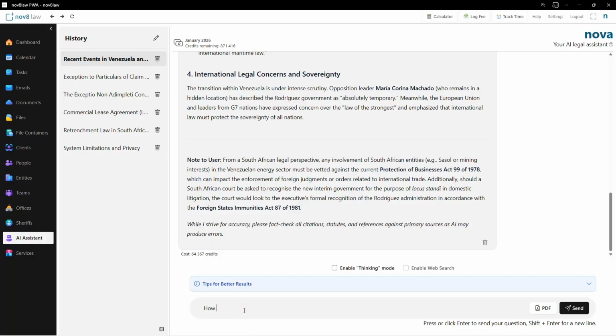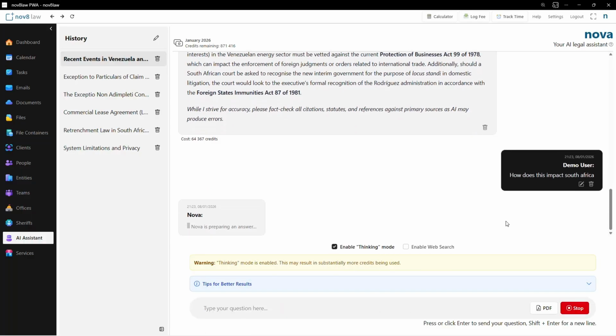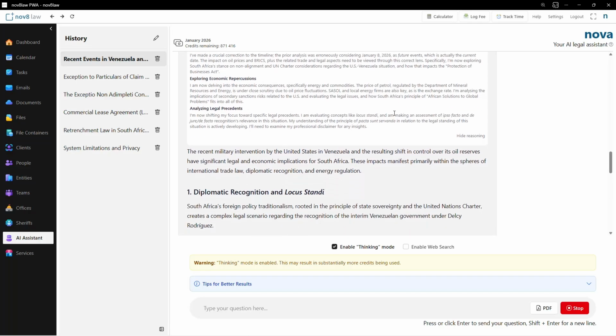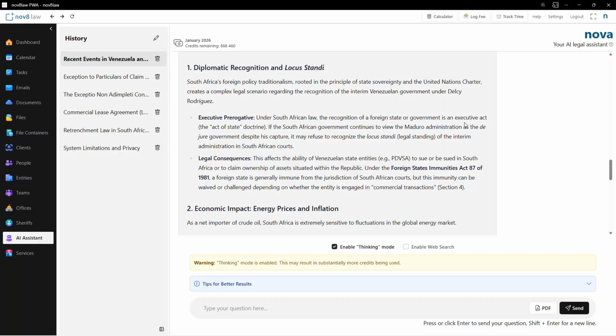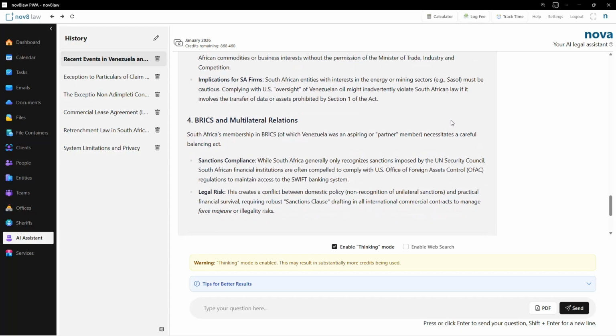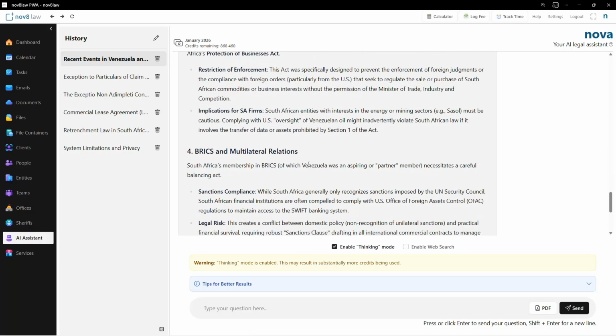So I can ask, how does this impact South Africa? And I can enable thinking mode. And then it considers all the web results from the previous question and it gives a rather detailed explanation of how this impacts South Africa.